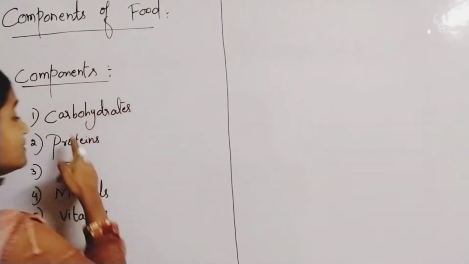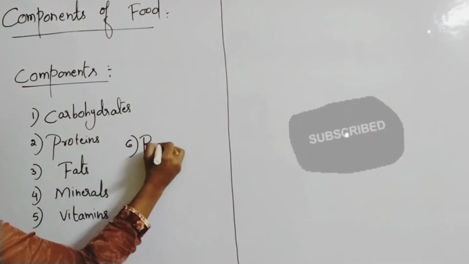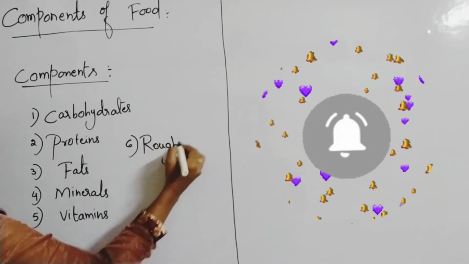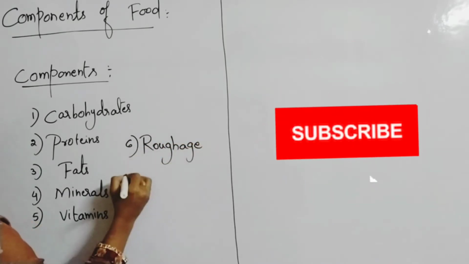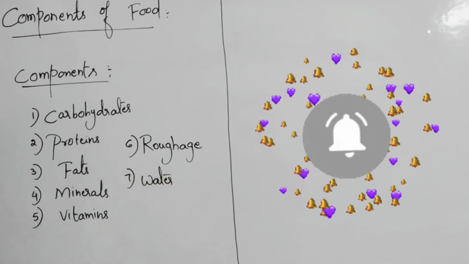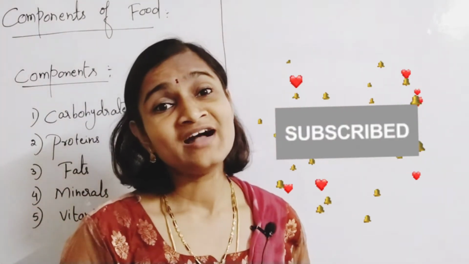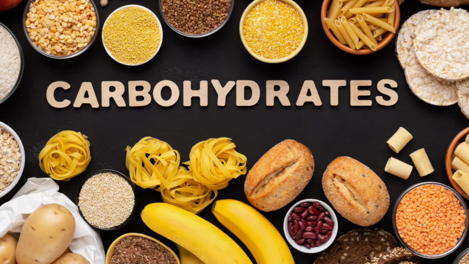So these are the main components, and along with that you also have roughage foods, meaning fibrous foods, and water. These are all the different components of food. In this video we are going to learn about carbohydrates.